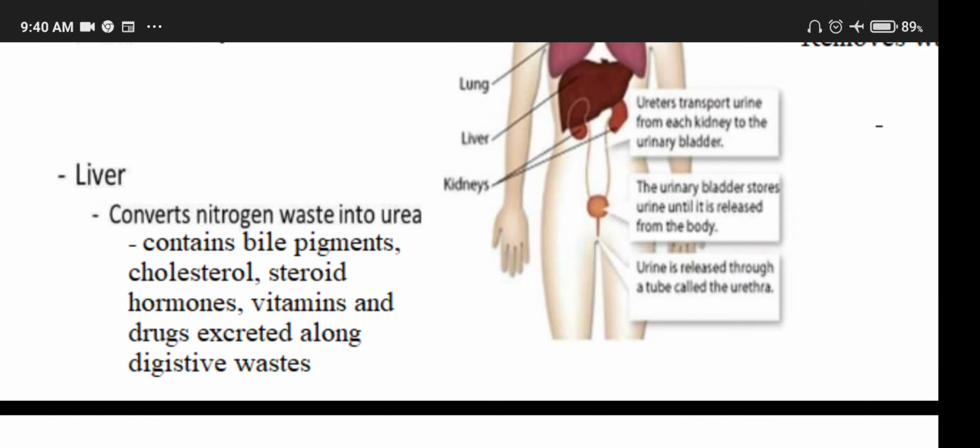Liver converts nitrogenous waste into urea, which contains bile pigment, cholesterol, steroid hormones, vitamins, and drugs excreted along with digestive waste.